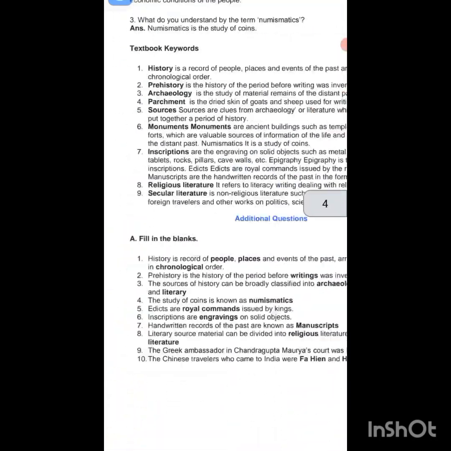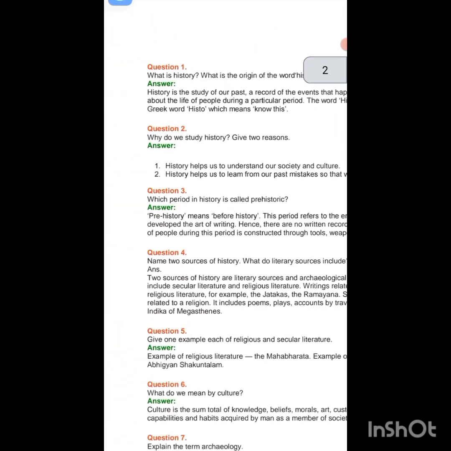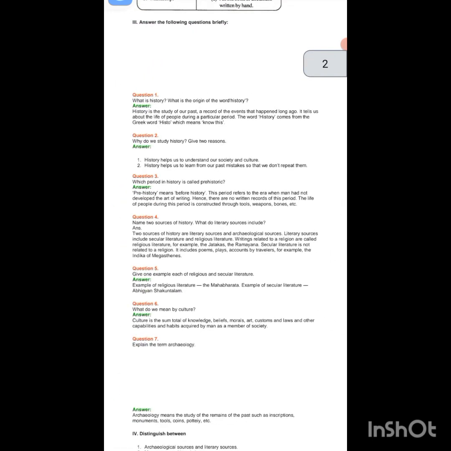So what you have to do is revise these questions and answers from this chapter completely. Understand it completely and also learn it. Be careful while learning. I have already explained this chapter with questions and answers, and this is your repetition time. So I have already repeated. Understood completely, all of you?